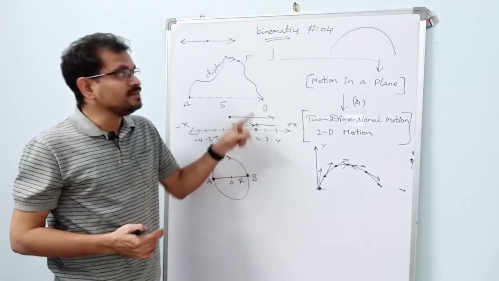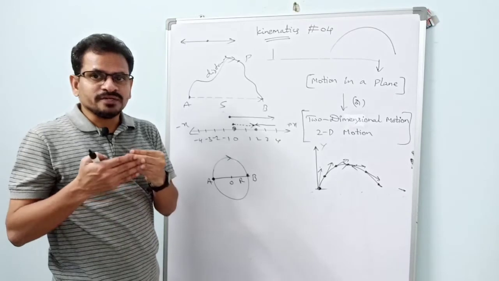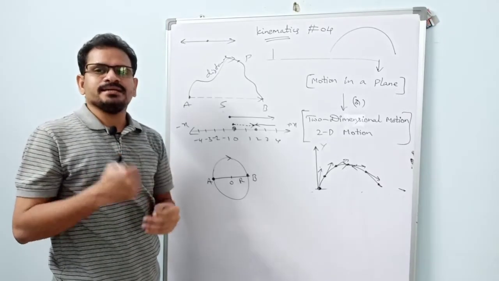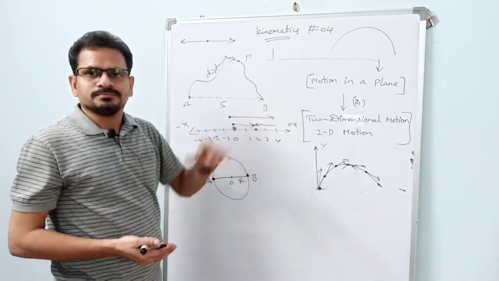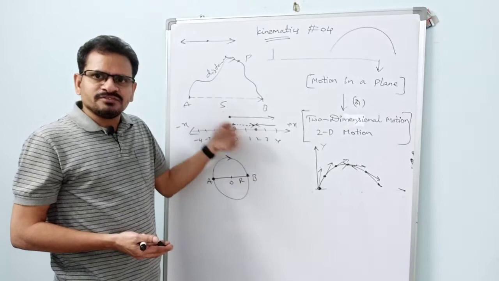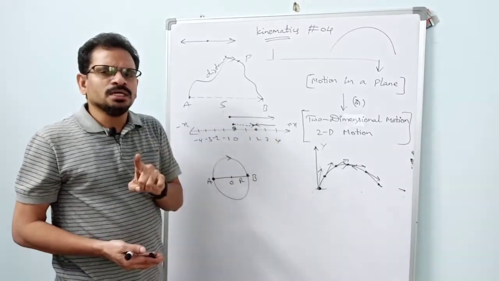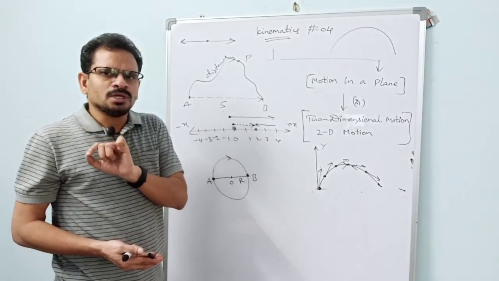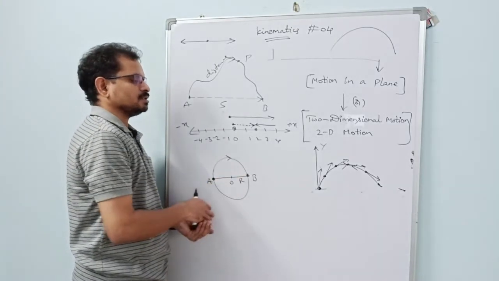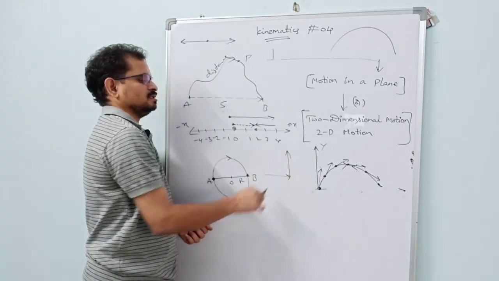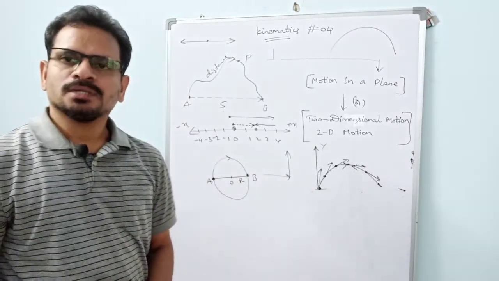See, in yesterday's video, kinematics part 3, that's why I gave examples to compare distance and displacement. I gave examples taking motion along a straight line only. Now in the near future, in the next videos also, we will be doing problems where the bodies are moving along a straight line. So there should not be any confusion regarding this. Problems based on this circle, problems based on this right angle triangle, should not actually be there in this chapter. Got it? So clear now?